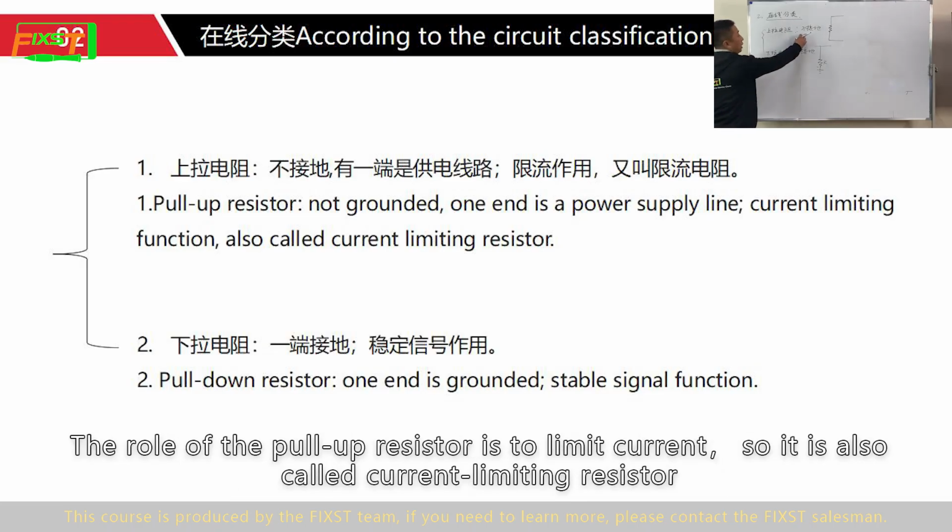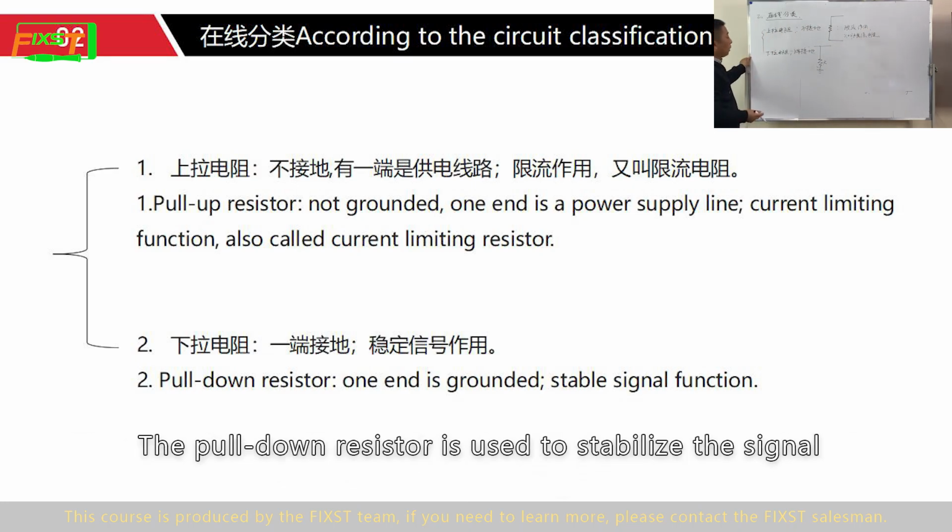The role of the pull-up resistor is to limit current, so it is also called current limiting resistor. The pull-down resistor is used to stabilize the signal.